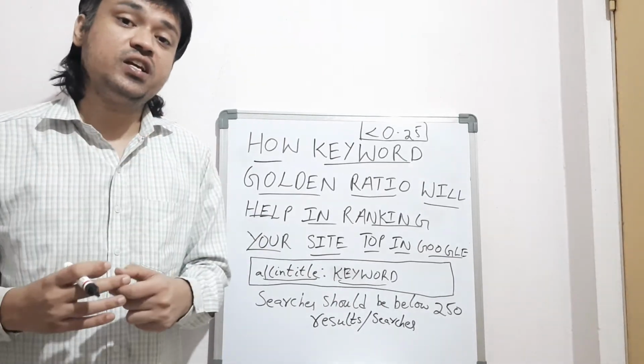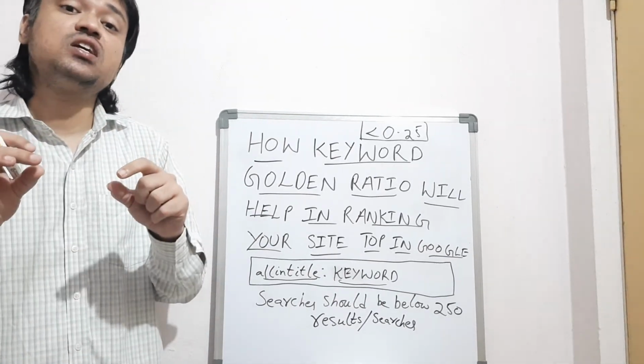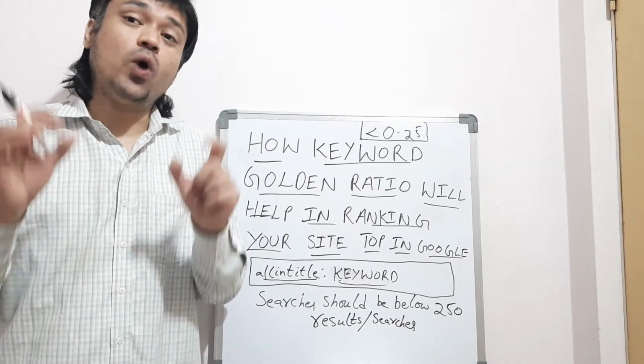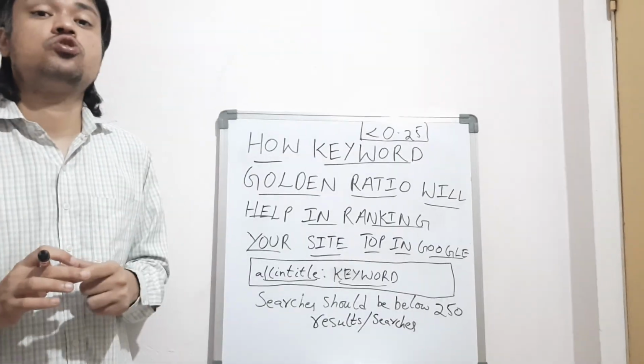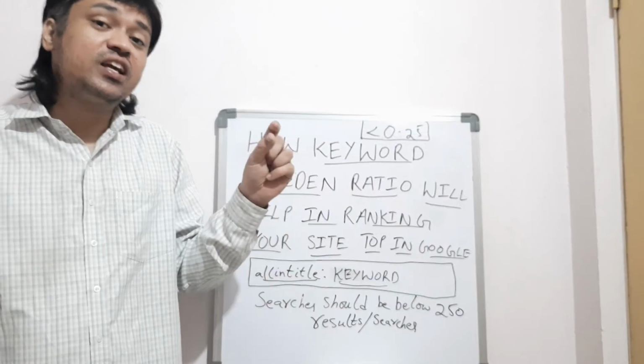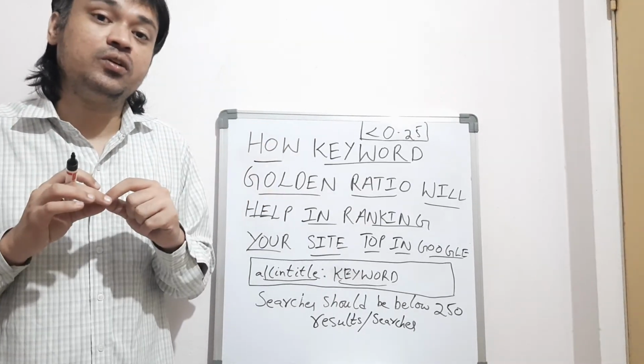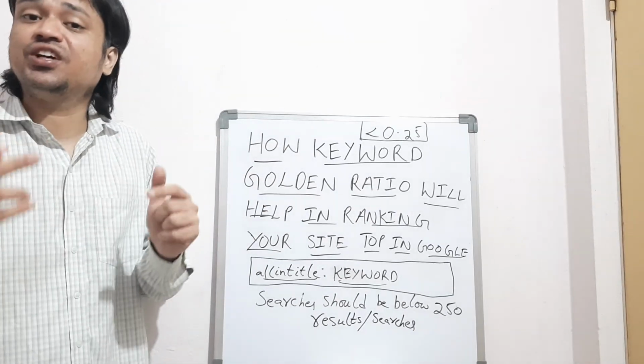But here, the next part after the keyword golden ratio is choosing a domain name. What kind of long tail keyword we need to choose as our domain name, I am going to discuss in the next video.